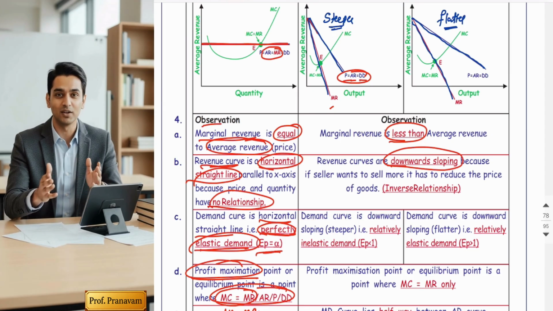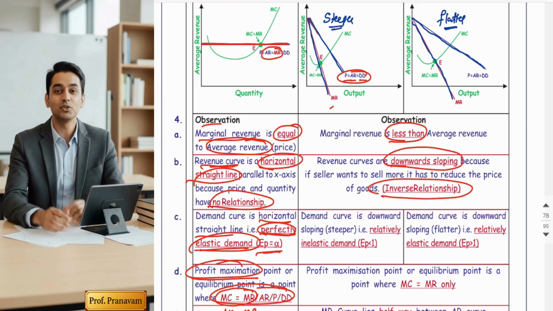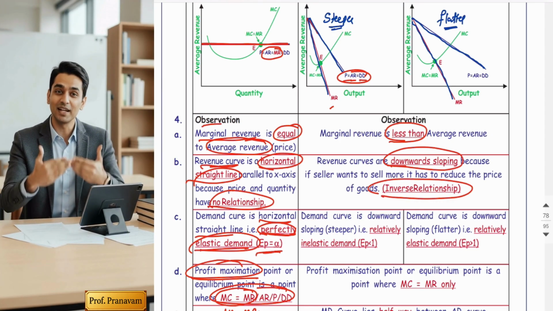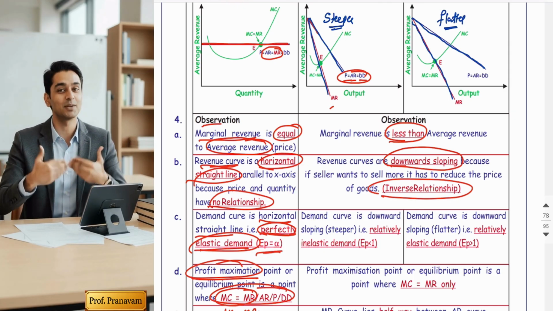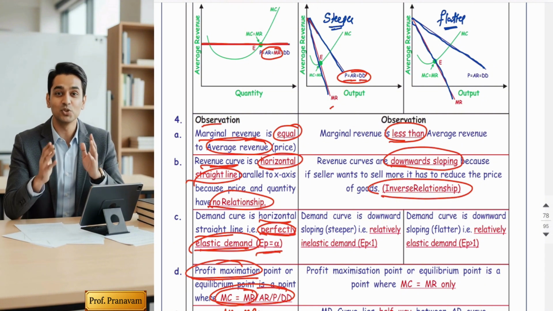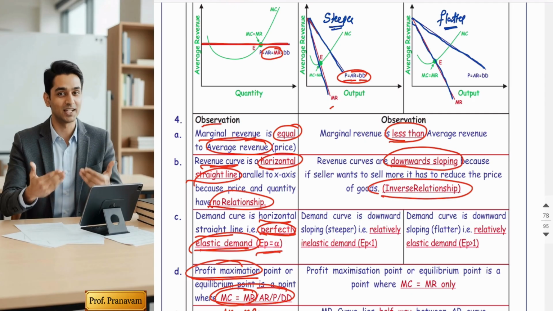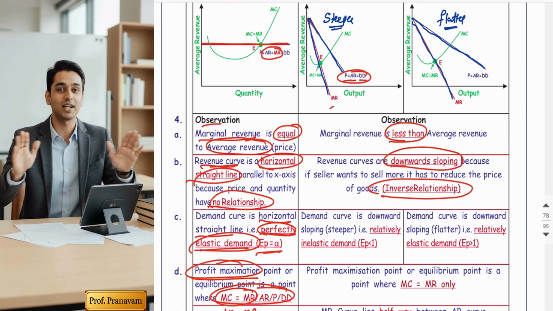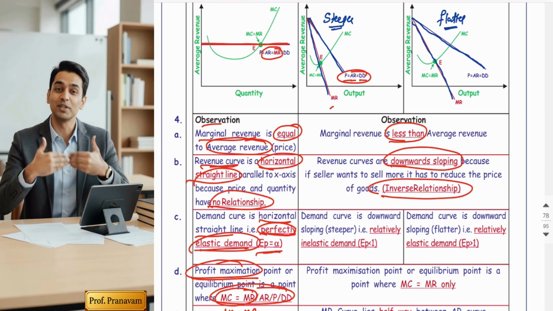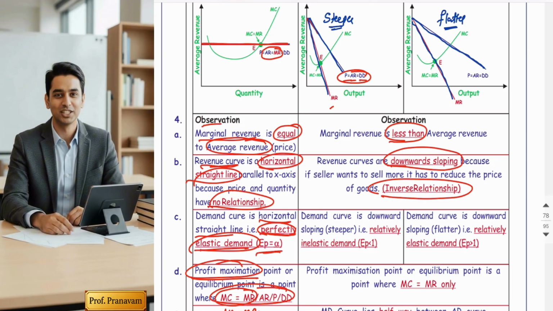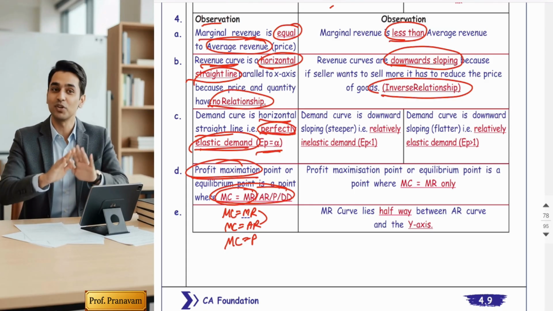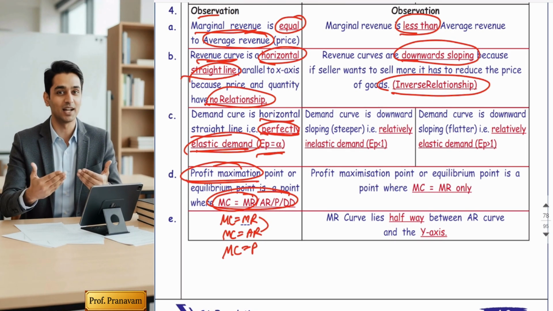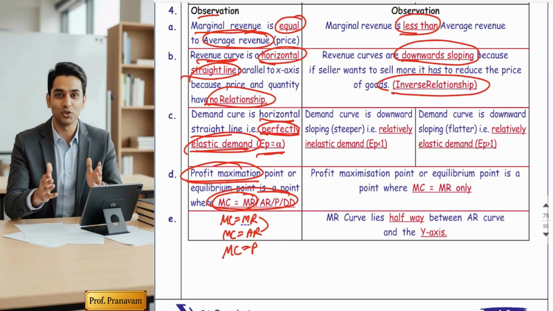Am I correct? It indicates price and quantity have an inverse relationship. So a monopolist and a monopolistic competitor in a price maker market always have a downward sloping revenue curve. Why? Because with an inverse relationship, if they want to sell more quantity, they have to reduce the price. But if they sell fewer quantity, they can sell at a higher price. Now, third point, the demand curve is downward sloping.